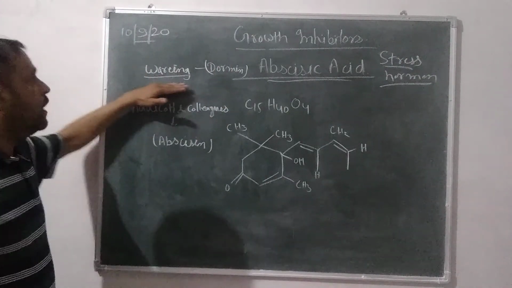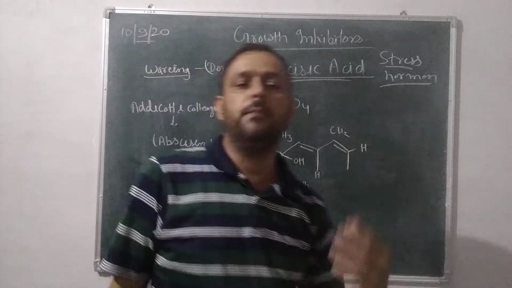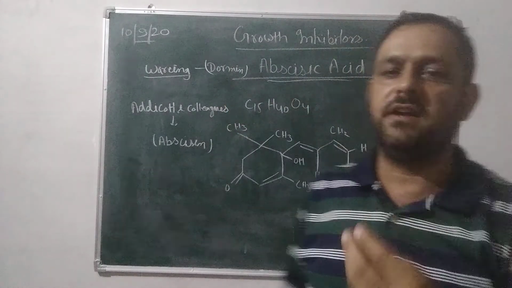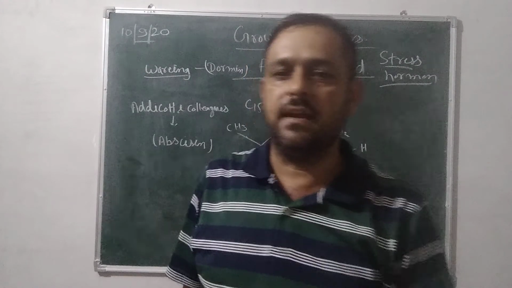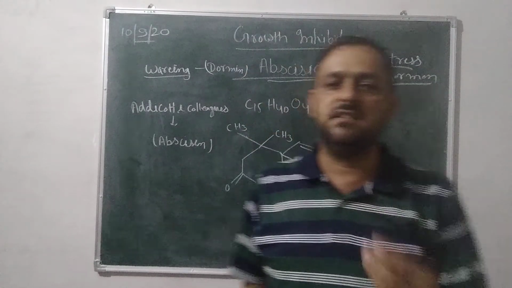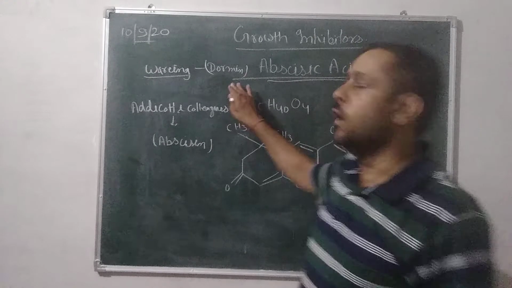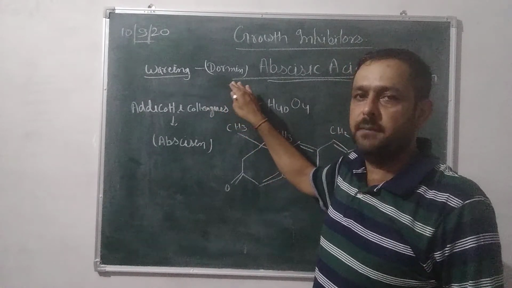First of all, the scientist Waring separated a growth inhibitor substance from the leaves of acer, and this substance was named dormin. Who gave this name dormin? Waring.